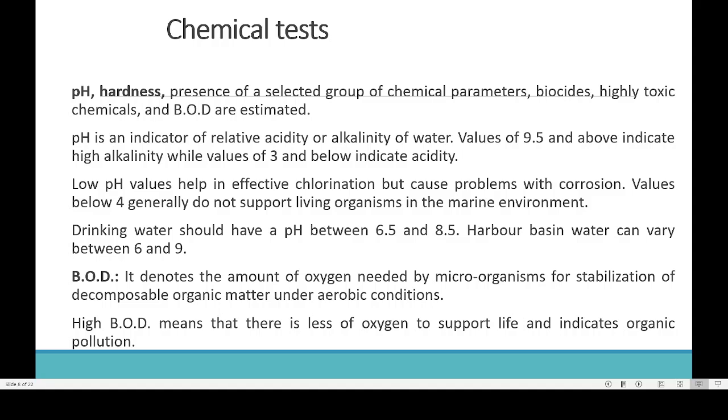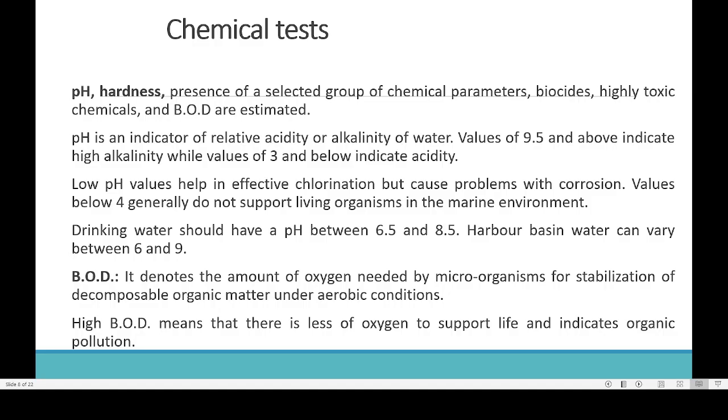Corrosion means rusting. That is what happens if you are transporting water through iron pipelines. If the water has high acidity, these iron pipes will corrode, so their life will decrease. That is also another problem. So it is always important for both people and the government to ensure that the water the municipality is supplying is near a pH value of 7. Low pH or high pH is always harmful to people and also less profitable in the long term for the government.